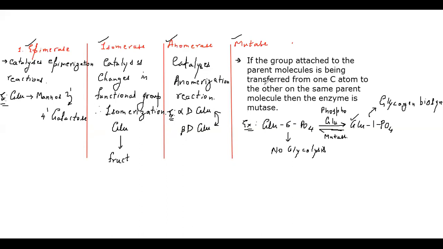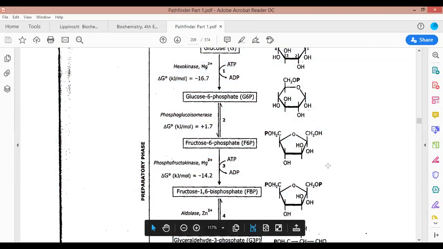Actually, maltose is an anomer. So in the case of anomerase, just write maltose. Example, maltose. Okay, so this is the correct version. Please note this down. This is the correct version for the differences which are present between them. Now let me move back to the topic. If you find anything wrong, just clarify it at the same time.